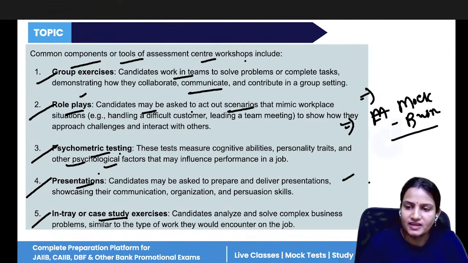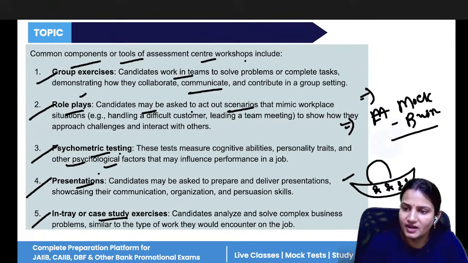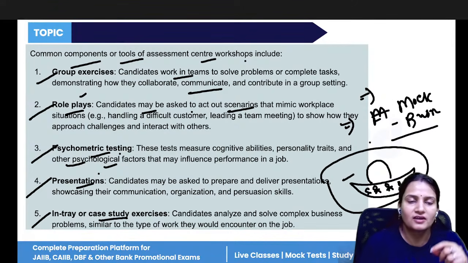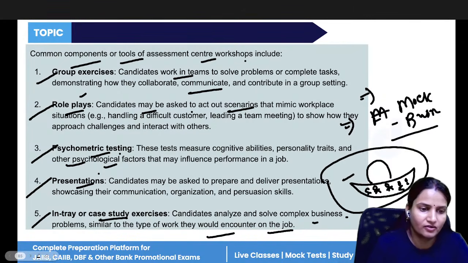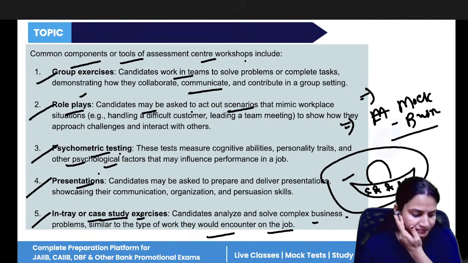Entry or case study exercise is also known as in basket. A scenario is created and certain employees are kept in it and asked to perform. A simulated environment or a virtual scenario is created and you are asked to perform: if a similar situation comes in future, how would you encounter it? How would you perform at that time? That is the entry or case study exercise.